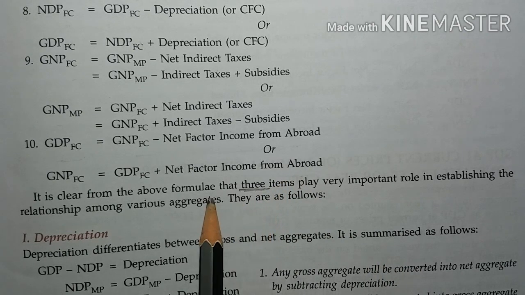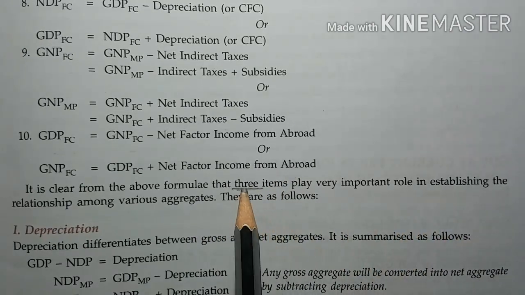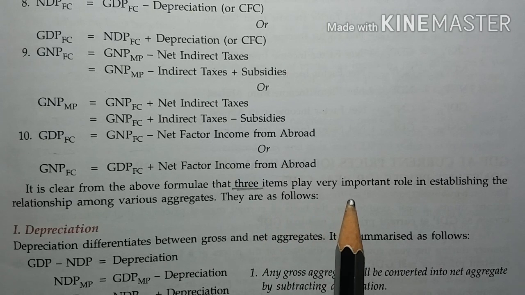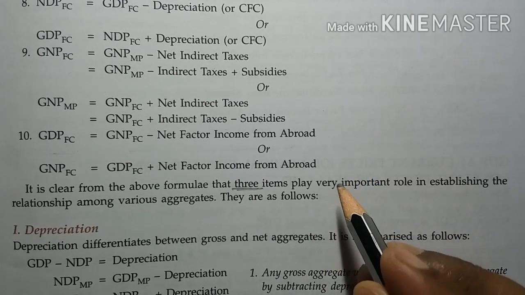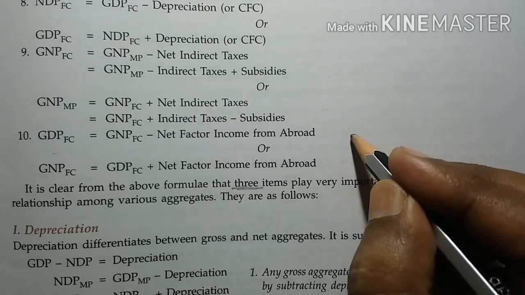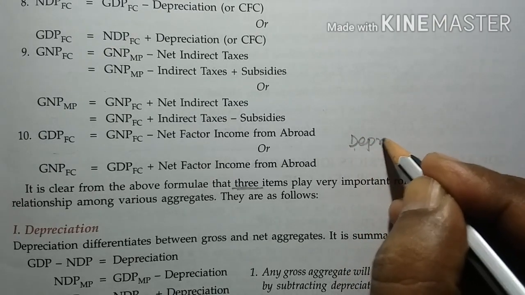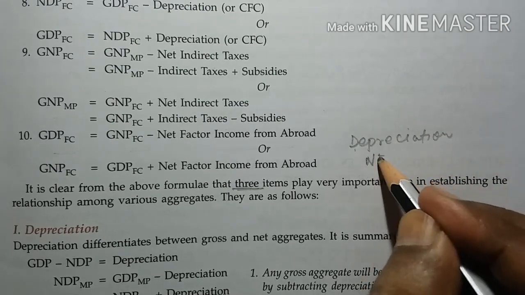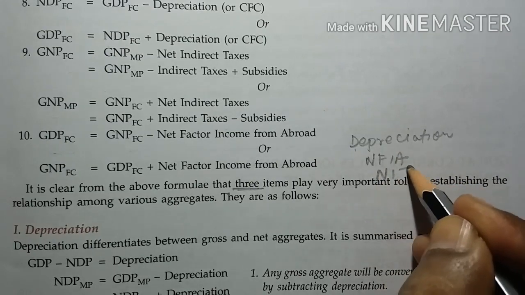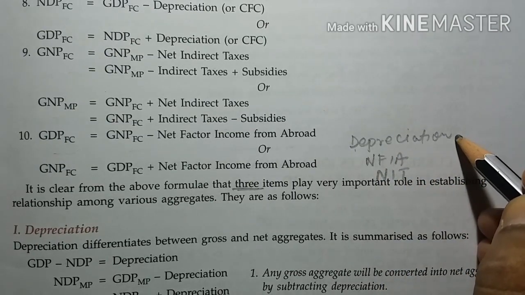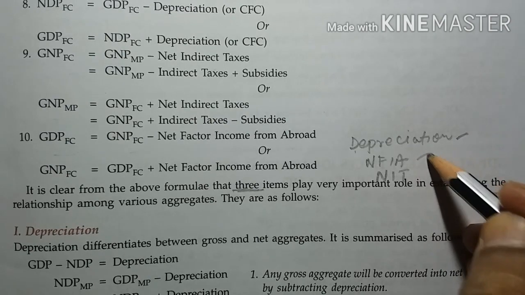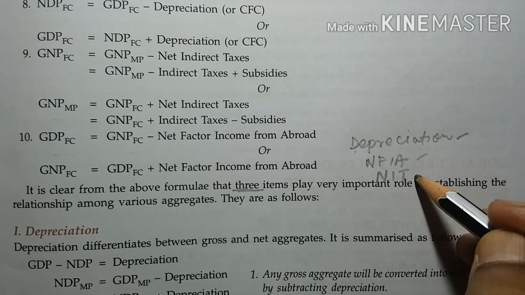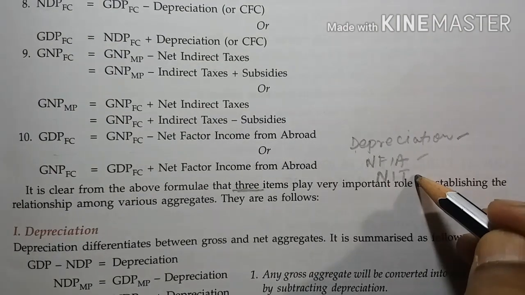Now from the above formulas or aggregates, we observe that three items play a very important role. In the last class also we had discussed these three items: depreciation, NFIA and net indirect taxes. So these are the items which are very important: depreciation, net factor income from abroad and net indirect taxes. Depreciation is the difference between gross and net. NFIA is the difference between domestic and national. Net indirect taxes is the difference between market price and factor cost.